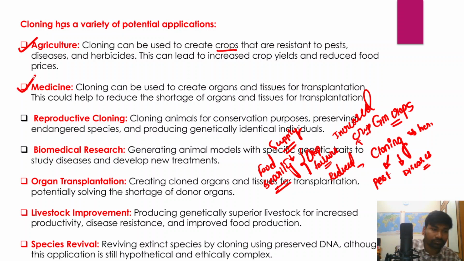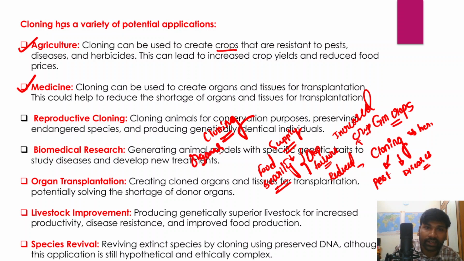And in fact, medicine, right? It also has important applications in the arena of medicine, because cloning as a method can be used to create organs, right?